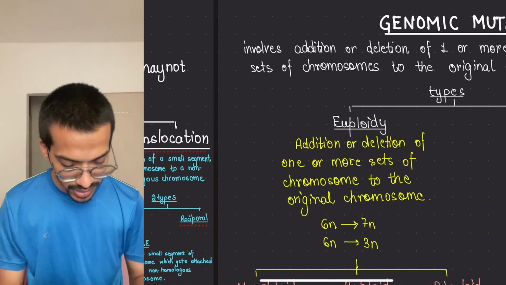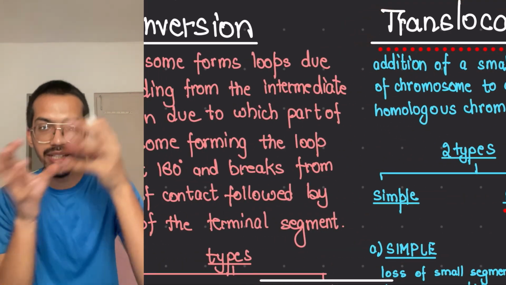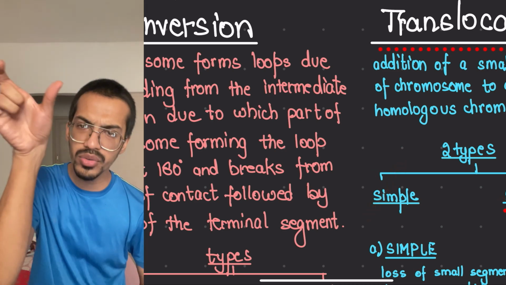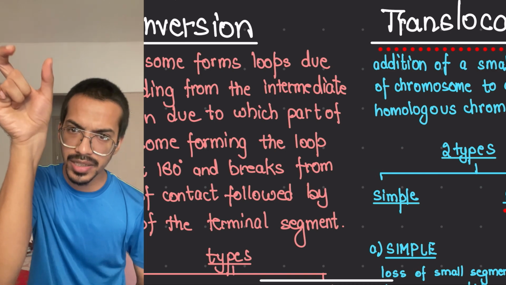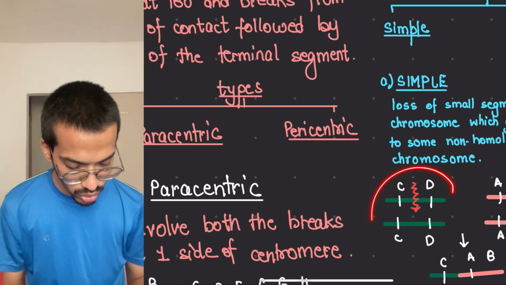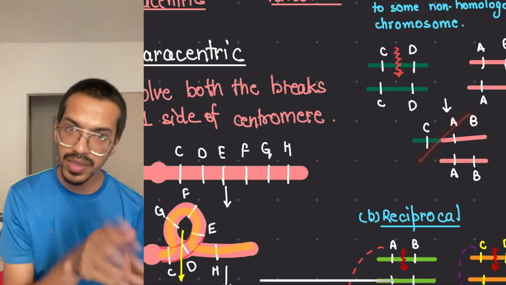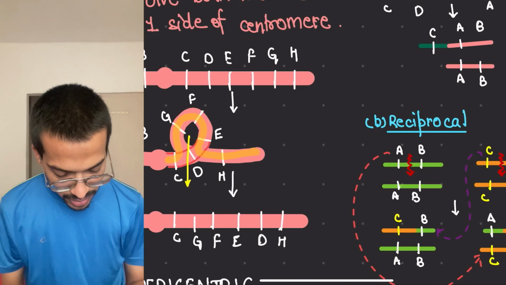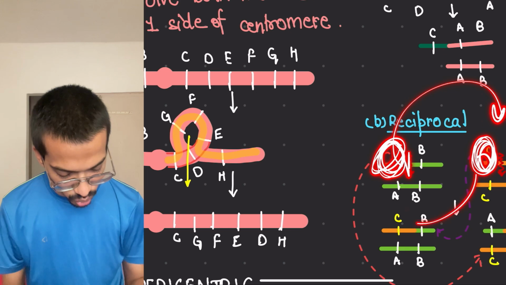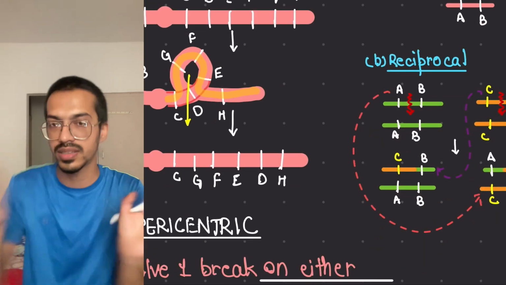Then comes the next one, that is translocation. Translocation means from one side it goes to another side. It could be simple or reciprocal. Simple means from one non-homologous chromosome, a fragment detaches and goes and joins with another. So this is one chromosome. It detaches this part and goes and joins with this area. Simple. Reciprocal means this detaches from this area, this detaches from this area, this goes here, this goes here. So in reciprocal, the opposite takes place.